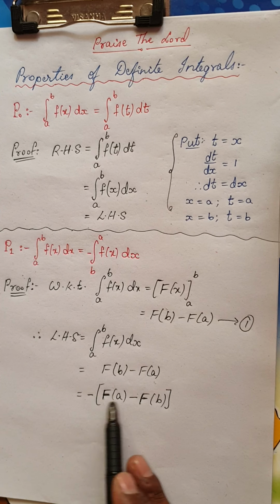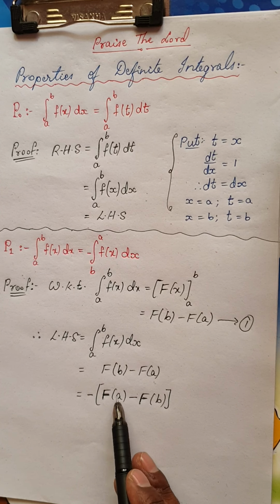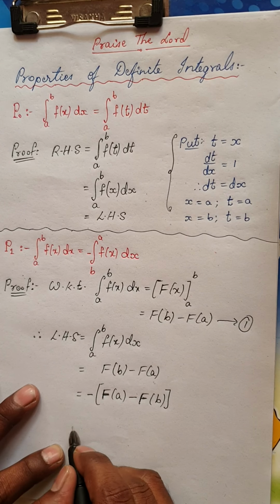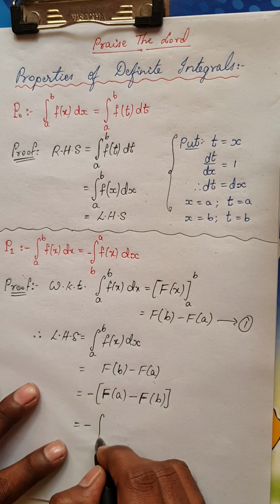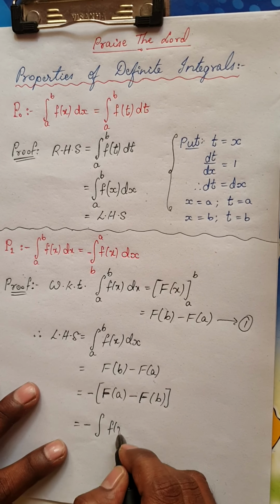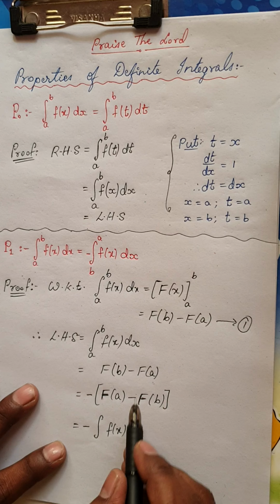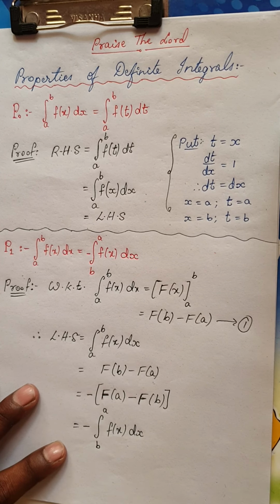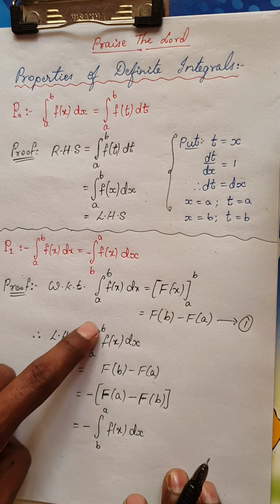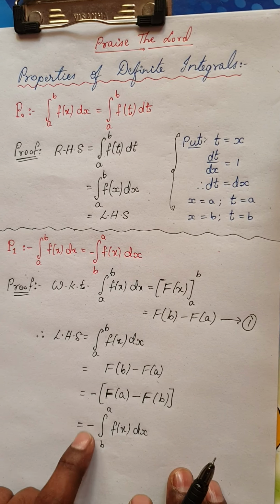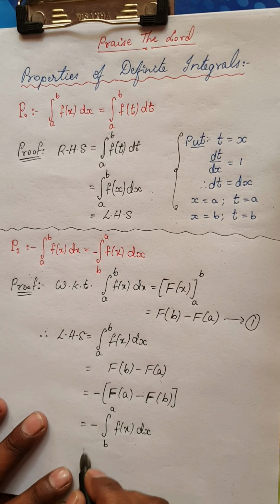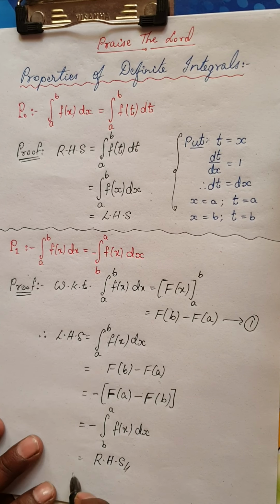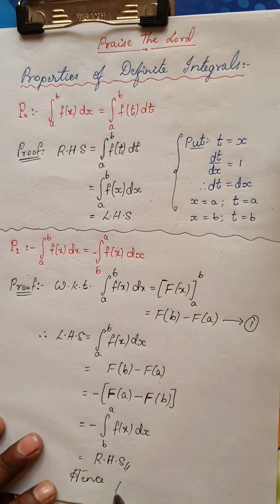So if I take minus common, F of b minus F of a can be written as minus of F of a minus F of b. Now according to the same rule, this is nothing but minus of the integral of f of x dx between the limits, where the upper limit would be a and the lower limit would be b. So I started with integral from a to b f of x dx, I got it as minus integral from b to a f of x dx. I started with LHS, and I got my RHS. Okay, and I can say hence proved.